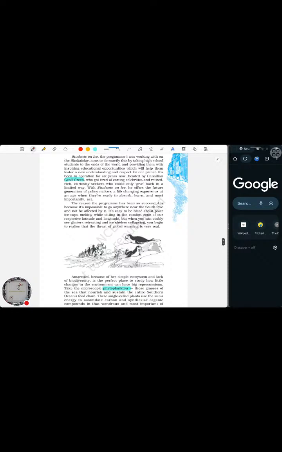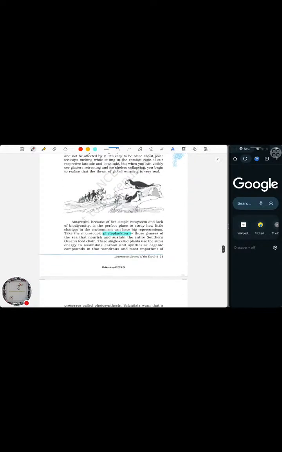And then the program became successful just because it shows the real picture. It doesn't just give the data and facts from an outside world, but actually takes people to the southern or the northern part of the world and shows them what's happening literally. That's how people come to know about what's happening to our Earth. Basically, experience teaches us a lot more than reading a fact or a book. That's the main reason this program is successful.